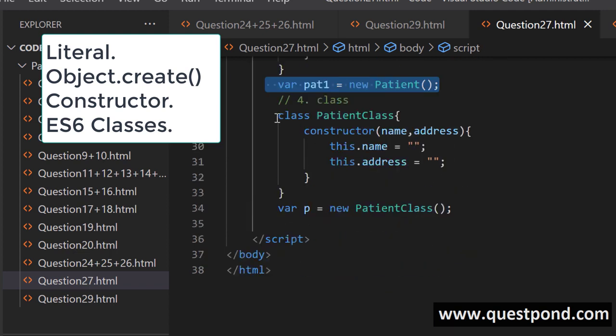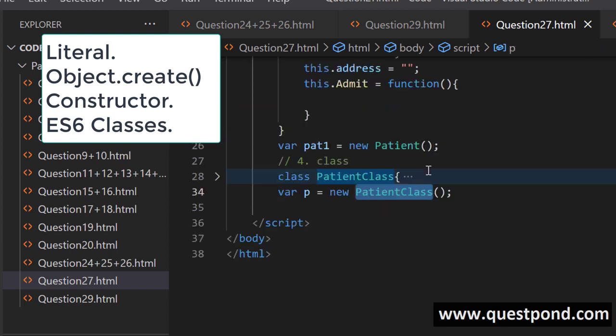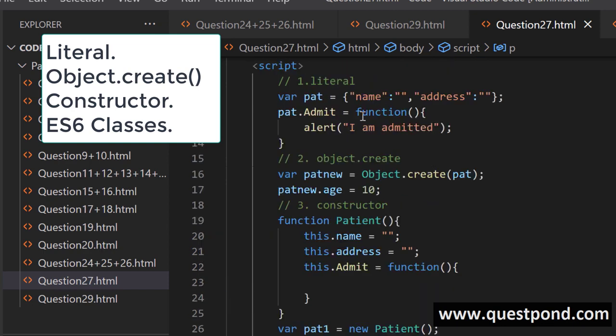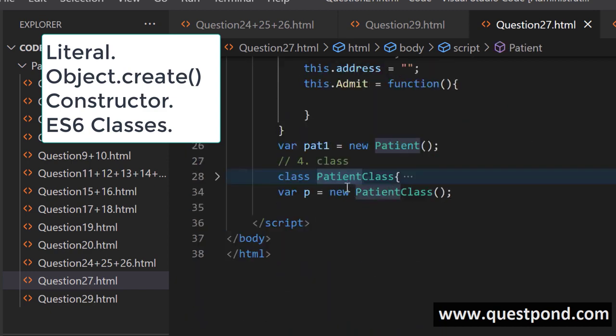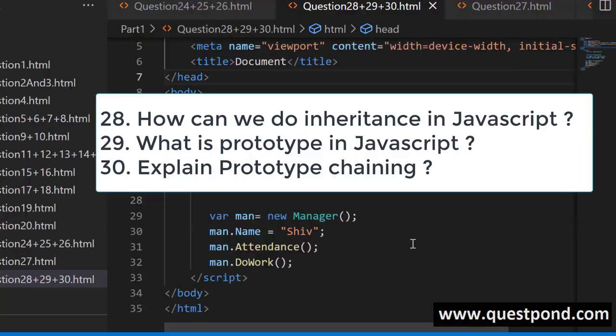And the last one is by using ES6 syntax. In ES6, we have a class keyword. So you can write a class here, then define the properties and create an instance of the class, right? So there are 4 ways of creating JavaScript objects: literal, by using the name and the value and attaching the functions at runtime; Object.create, creating the instance from the current object; the constructor way of creating the object, that means by using functions; and the last one is by using the class keyword, which was introduced in ES6.